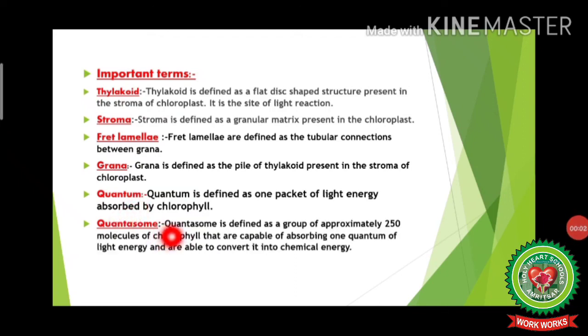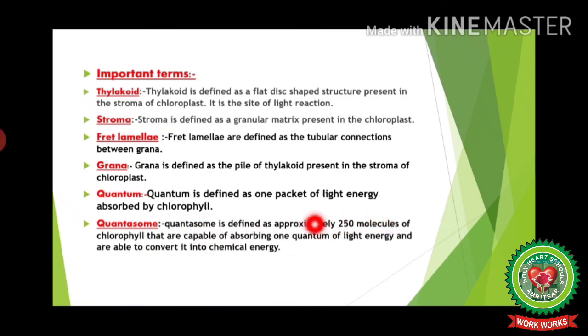Coentasome. Coentasome is defined as a group of approximately 250 molecules of chlorophyll that are capable of absorbing 1 quantum of light energy and are capable of converting it into chemical energy. And this act of trapping light energy and converting it into chemical energy is called as photochemical act.